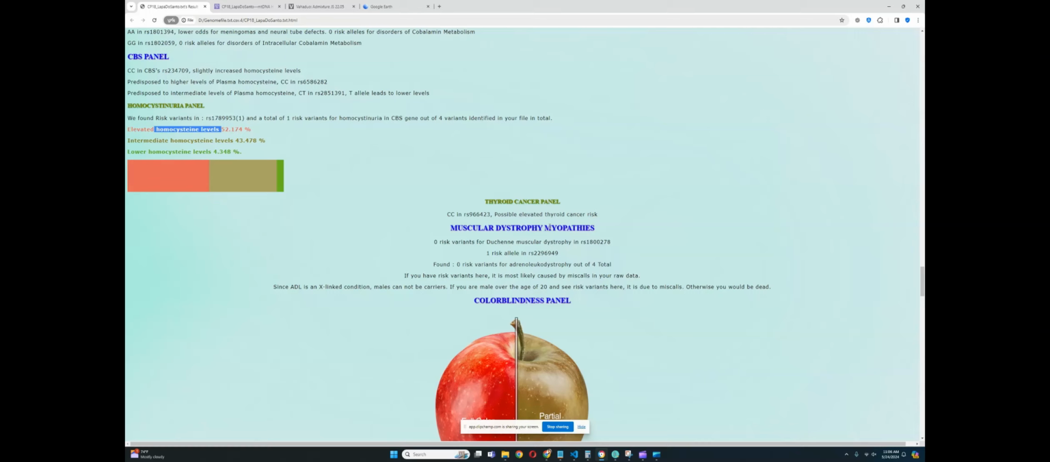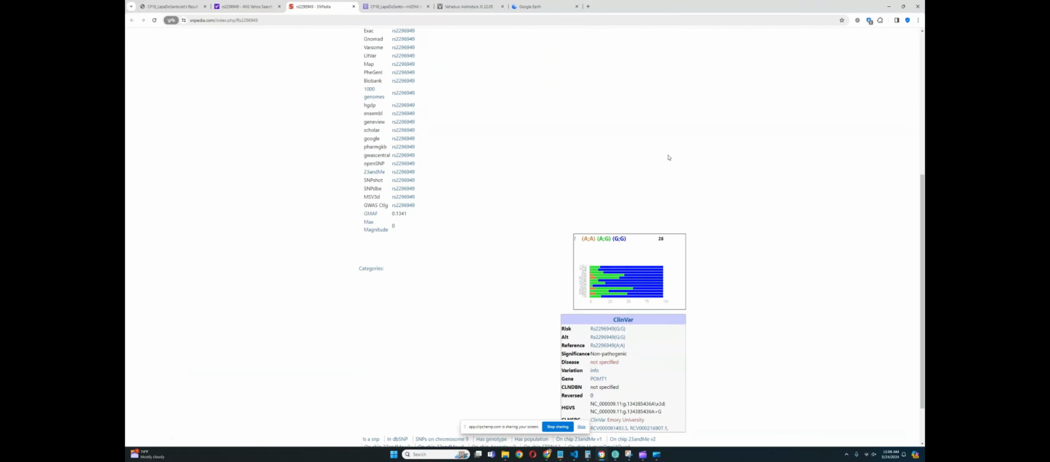For muscular dystrophy myopathies, it looks like he does not have any risk variants for that. One risk allele here, let's look it up. Is it common? Is it uncommon? I don't remember. Looks pretty common, so no problem. No big deal.